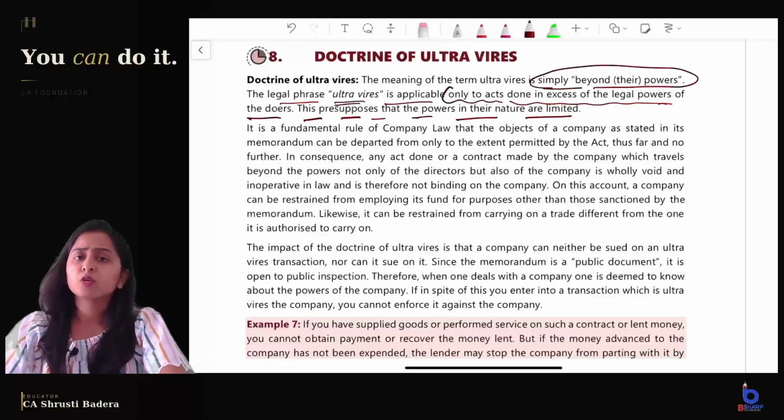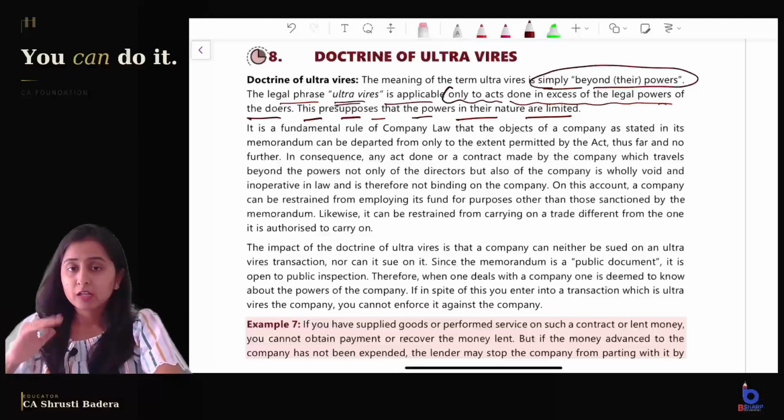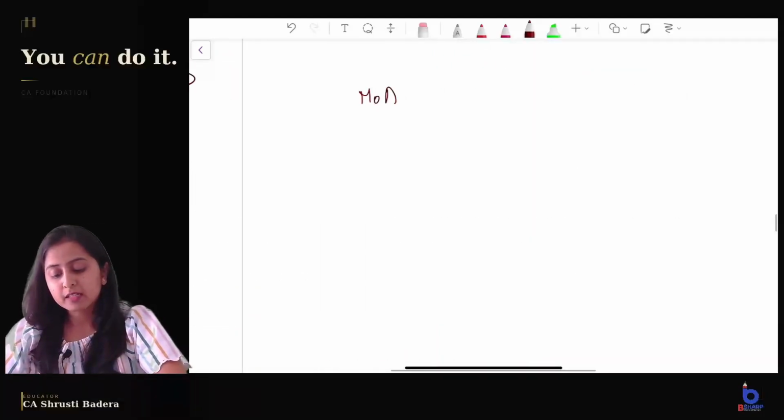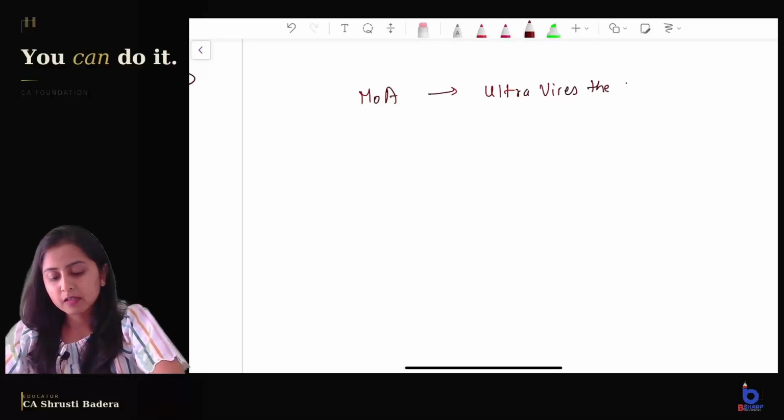So a company cannot do any type of activity, but is limited as given in the object clause of the memorandum. If something is done which is outside the object clause of the memorandum, outside the MOA, it is called ultra vires the MOA, or this is also called ultra vires the company.